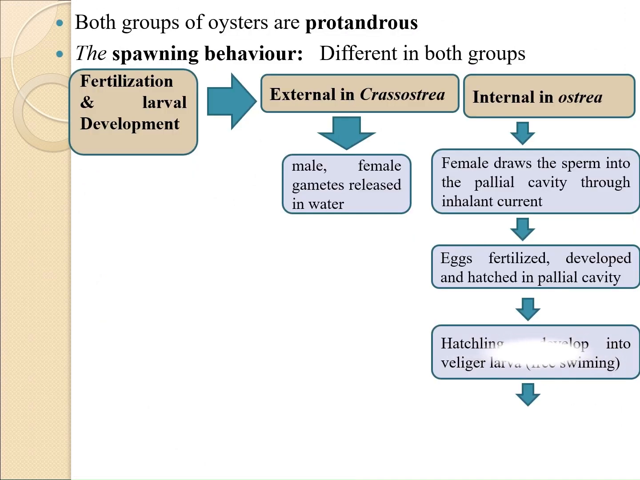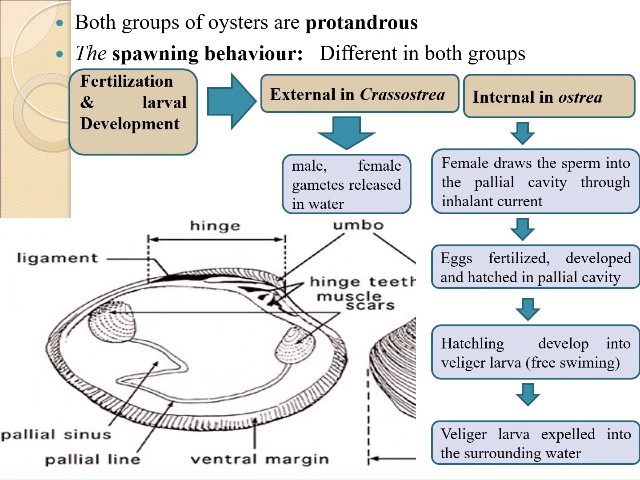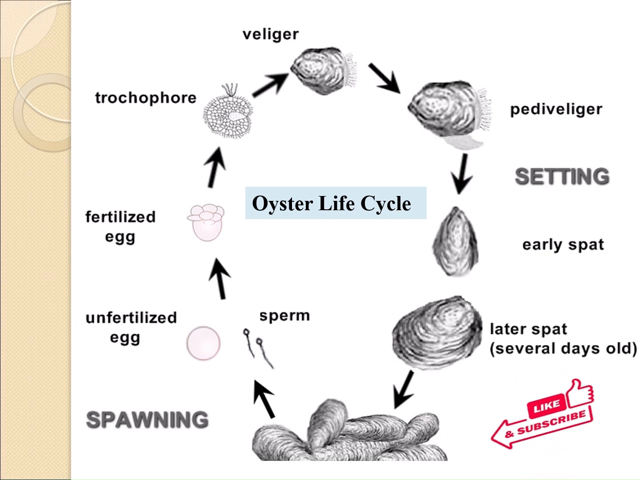The development of eggs and hatching take place in the pallial cavity. When they reach the stage of free-swimming veligers, they are expelled into the surrounding water. The life cycle of oyster consists of various larval stages, early and later spat, and adult. After fertilization, trochophore larvae emerge which develop into veliger larvae, then to pediveliger larvae. Pediveliger larvae settle down on a substrate and are known as spat.